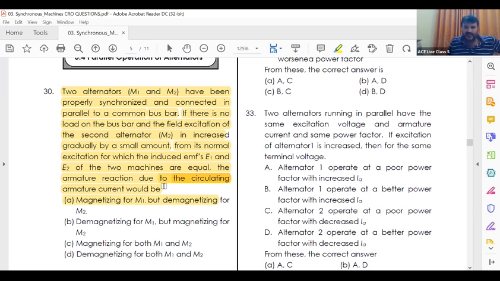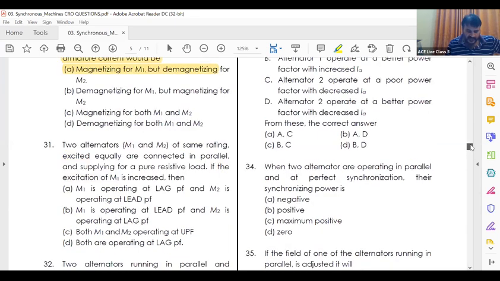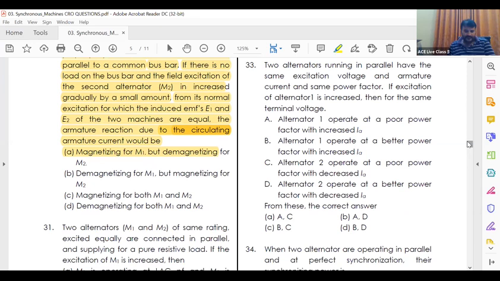Two alternators M1 and M2 have been properly synchronized, and excitation of M2 is increased. When excitation of M2 is increased, what will happen? The armature reaction due to circulating current is demagnetizing for M1, magnetizing for M2. So what is the answer?